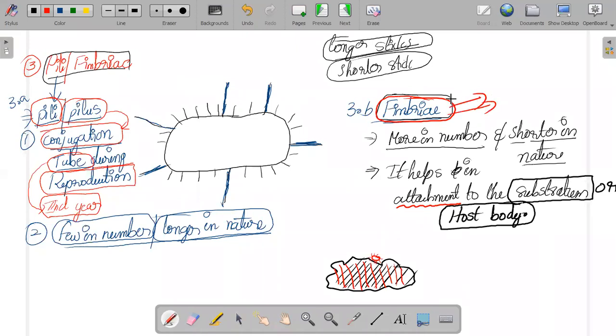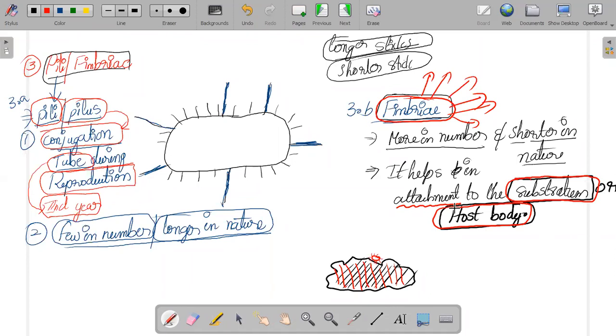With the help of the fimbriae, the bacteria on your hand attach. Who helps it attach? That is the fimbriae. Fimbriae is helping the bacteria attach to the substratum. We call this term a substratum, or it can also be called a host body. Very simple. The third point is pili and fimbriae.